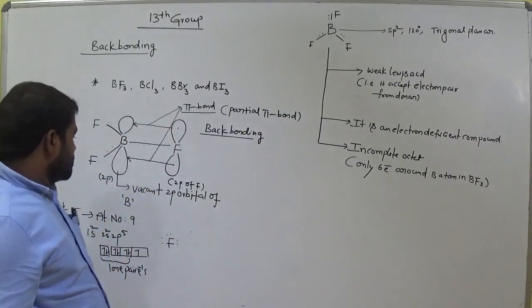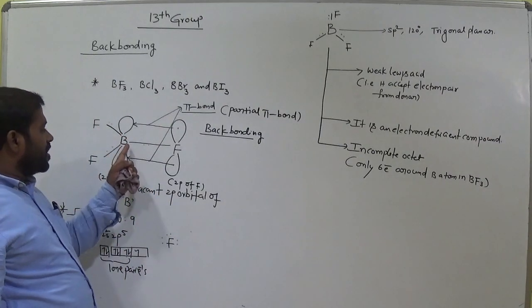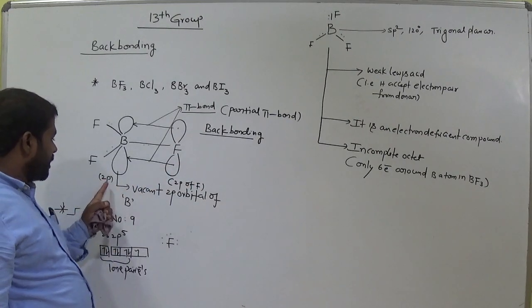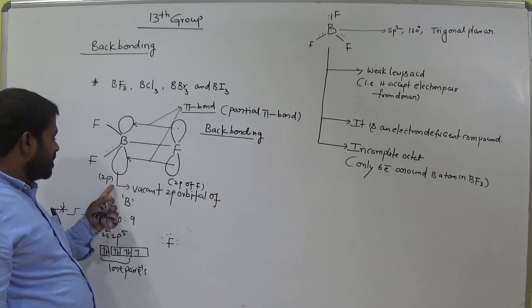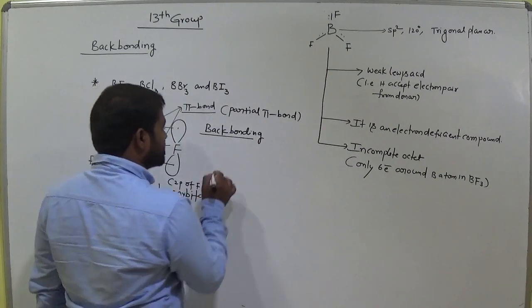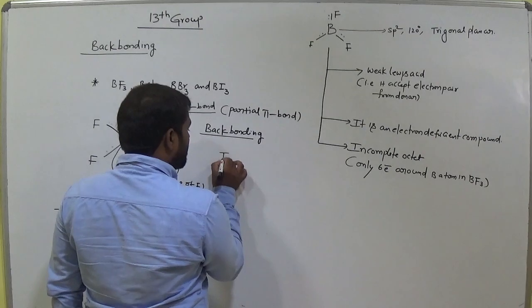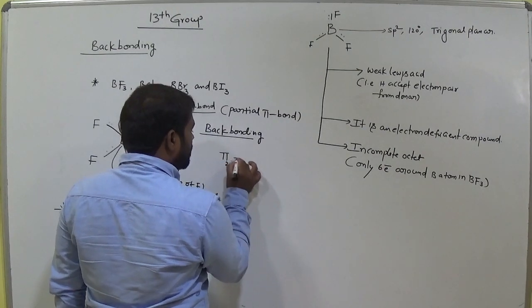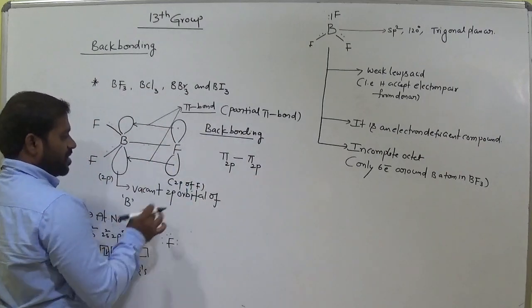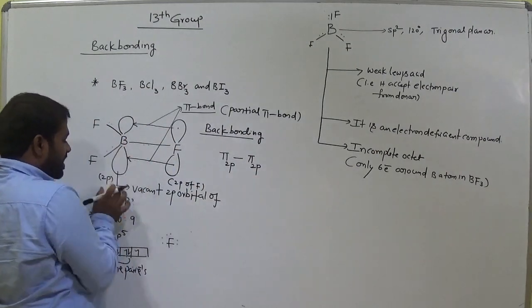So now the pi bond is formed between boron and fluorine due to the 2p orbital overlapping. Am I right? So we can represent that back bonding is a pi 2p pi bond. Pi 2p. This is the pi bond. Which orbital is involved from the boron side? 2p.